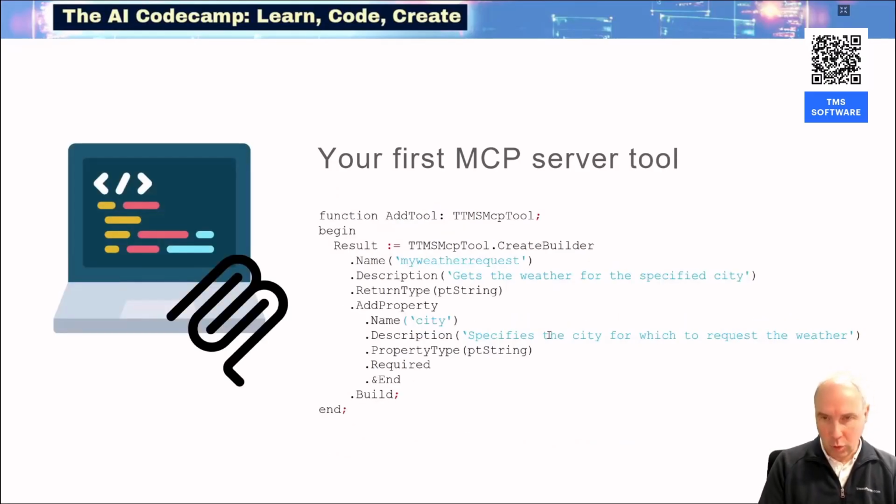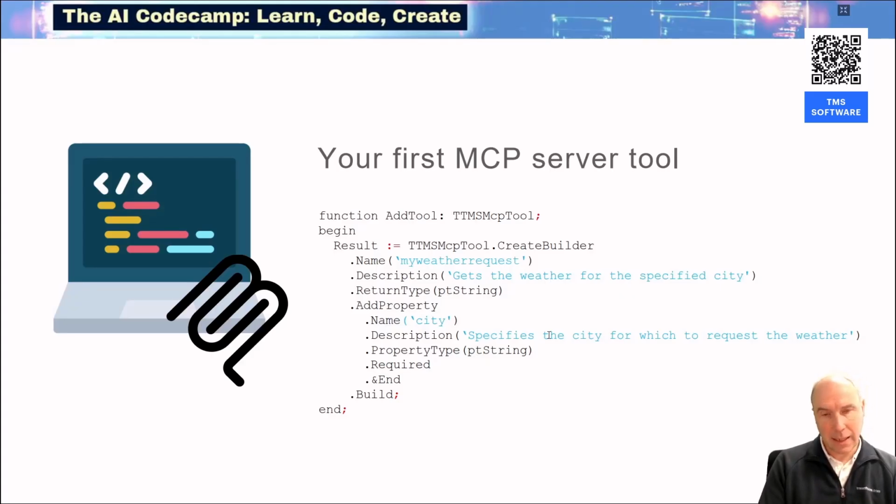The add tool is where we tell our own MCP server what tools are available, what tools the MCP client, by means of the LLM, will be able to call. We give each tool a name and also a description. Remember the function calling for LLMs, where this is the same concept. There's also the parameters, the arguments, which are described as properties.